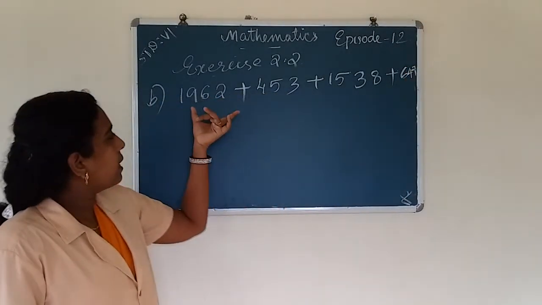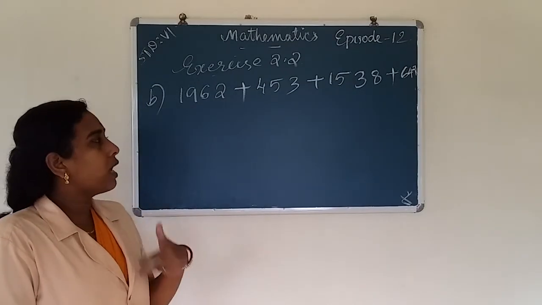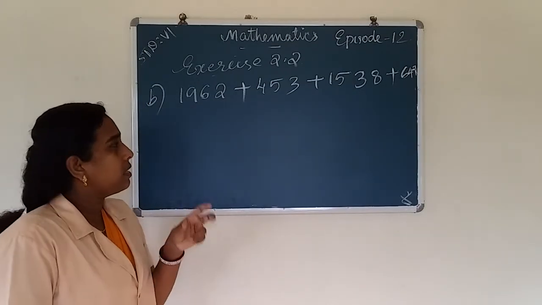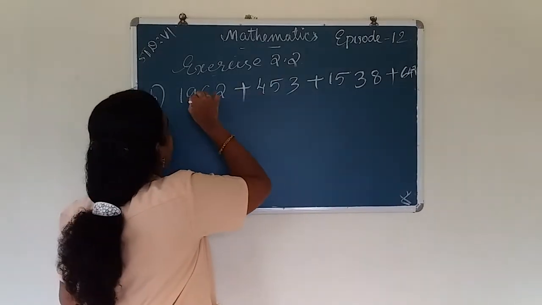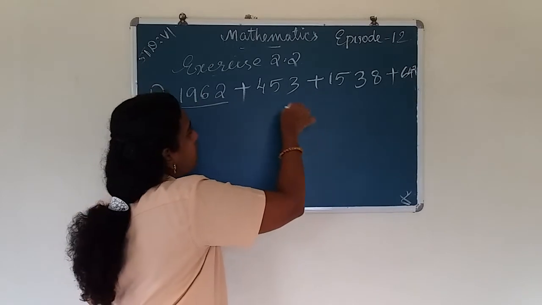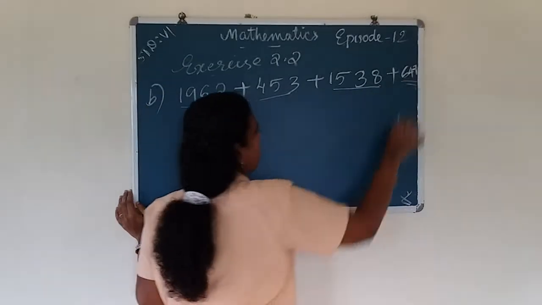Here four numbers are given. So we take two numbers into one bracket, each two numbers into a bracket. Look at the numbers: 1962 and 1538 are up to the thousands place, and 453 and 647 are only in the hundreds place.